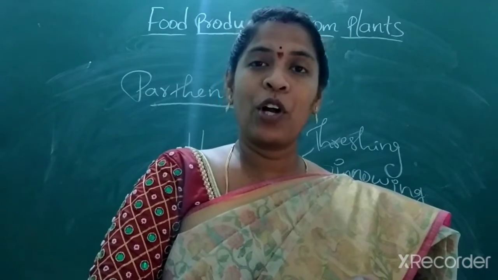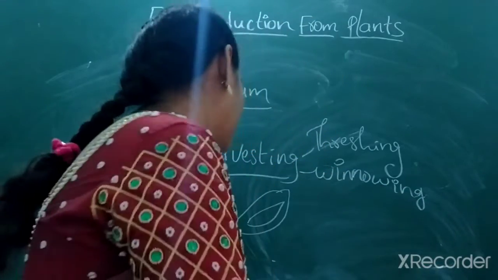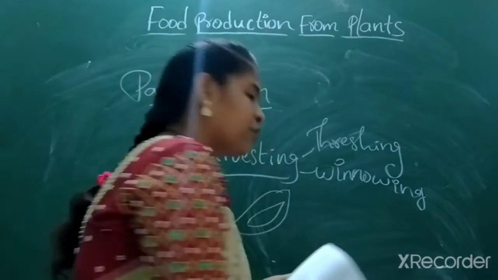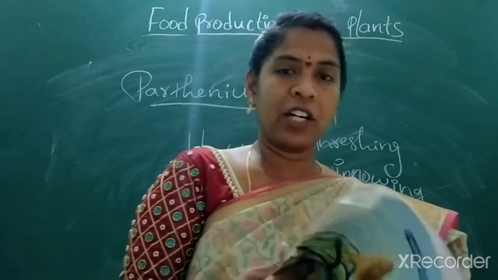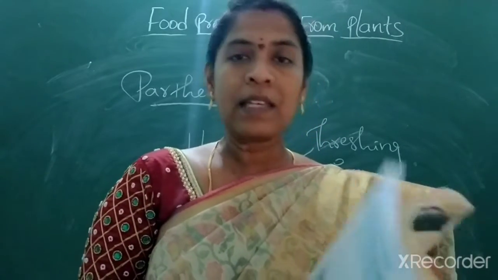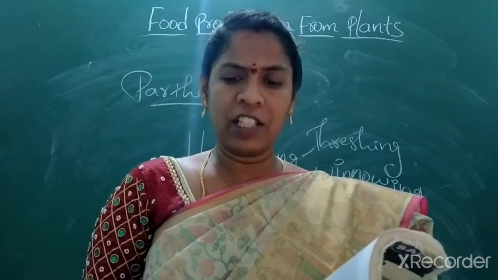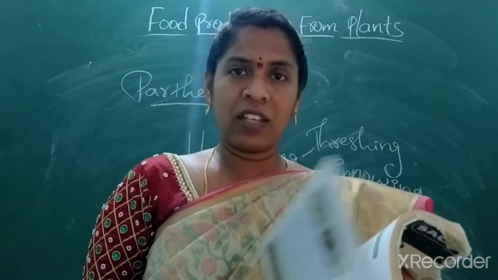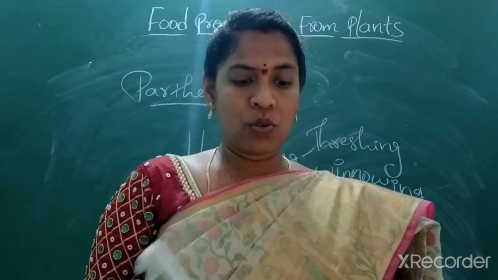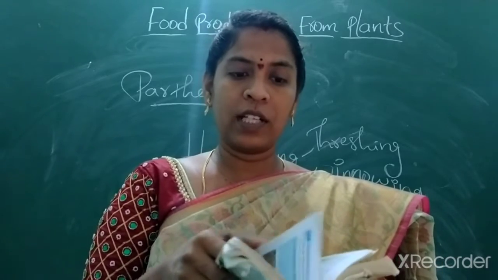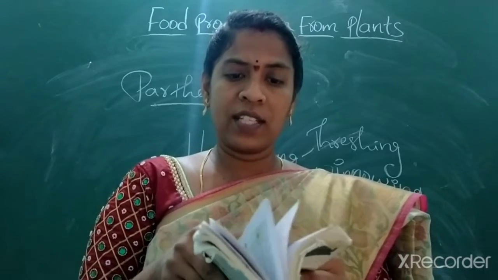So again, we will continue from the start. Look at your textbook once again. Here is a machine, a modern harvester machine has come. This modern harvester machine works on everything: plowing, leveling, harvesting, everything. So once again we will continue from our starting lesson. So what have we discussed in this lesson?